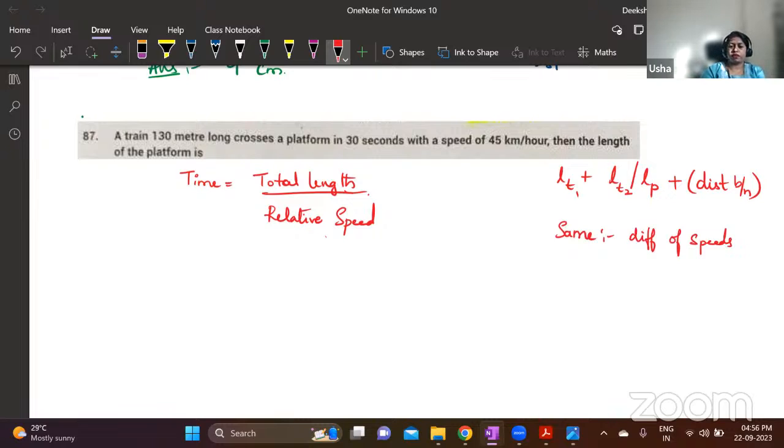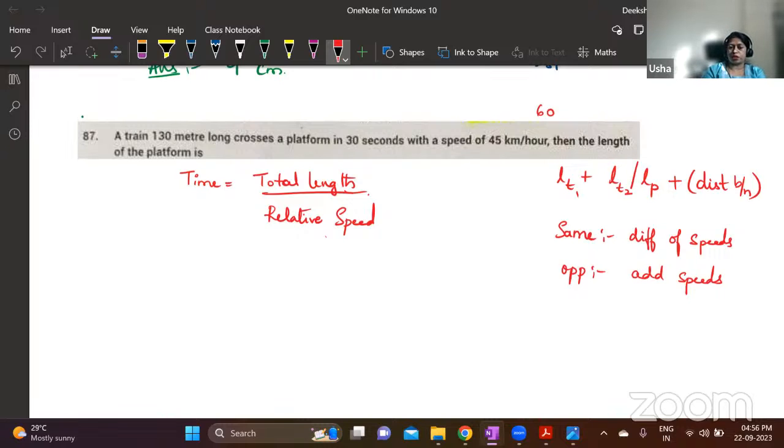Suppose one train is moving at 45 kilometer per hour, another train is moving at 60 kilometer per hour in the same direction. One is 45, another is 60, you take the difference, which is 15. That is the relative speed. Suppose they are moving in the opposite direction, add the speeds. One is 45, another is 60, you add it, 105. That will be the relative speed if two objects are moving.